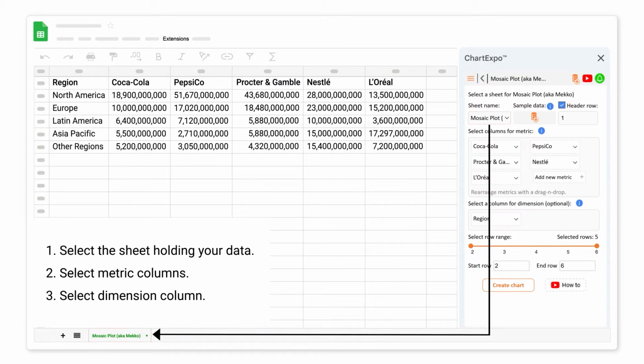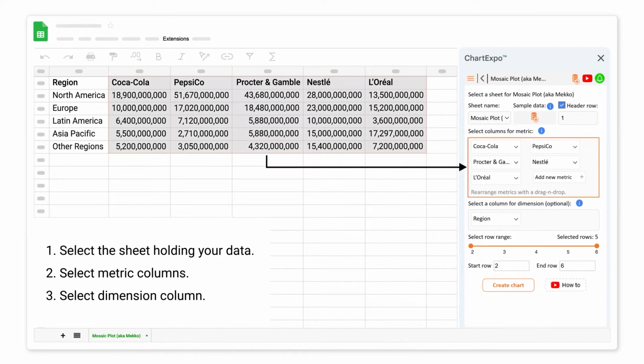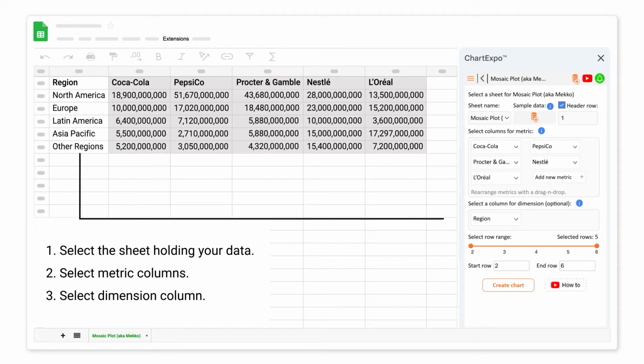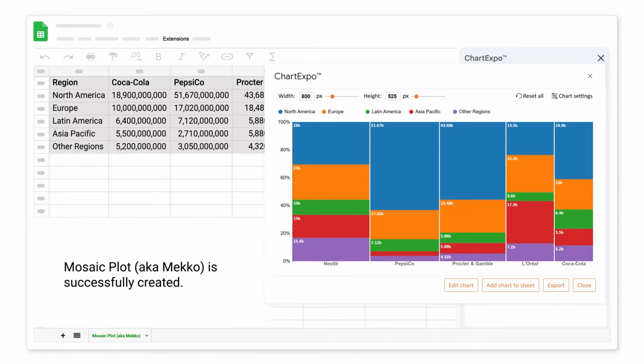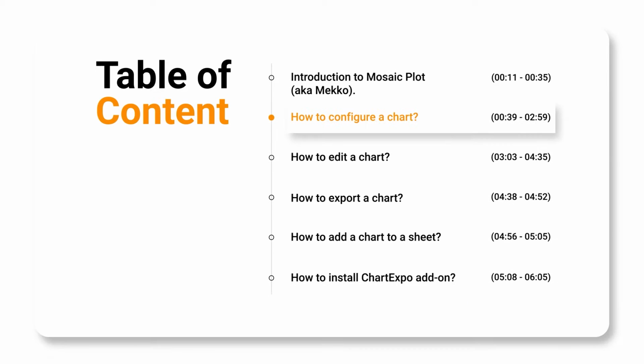Select the sheet holding your data. Select metric columns. Select dimension column. Click on the Create Chart button. Mosaic plot is successfully created. How to configure a chart.